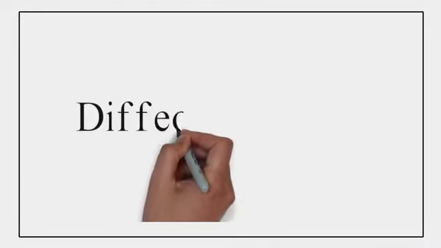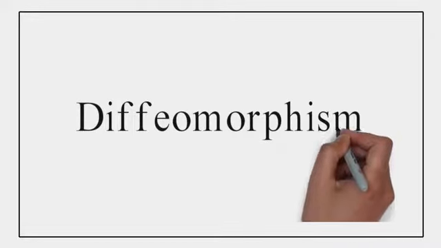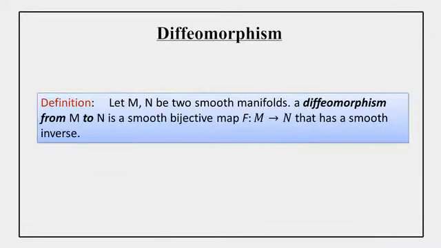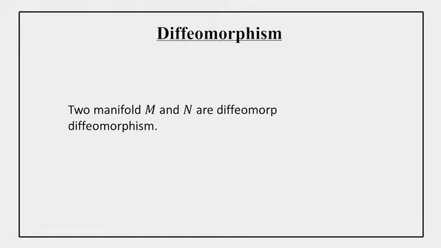Now we have the notion of diffeomorphism. Let M and N be two smooth manifolds. A diffeomorphism between these two manifolds is a smooth bijective map that also has a smooth inverse. This is the same notion as homeomorphism, where we have seen that two spaces are homeomorphic if we have a function that is bijective and continuous, and its inverse is also continuous. The same notion applies here in diffeomorphism, but it is a stronger condition. Two manifolds are said to be diffeomorphic if there exists a diffeomorphism.